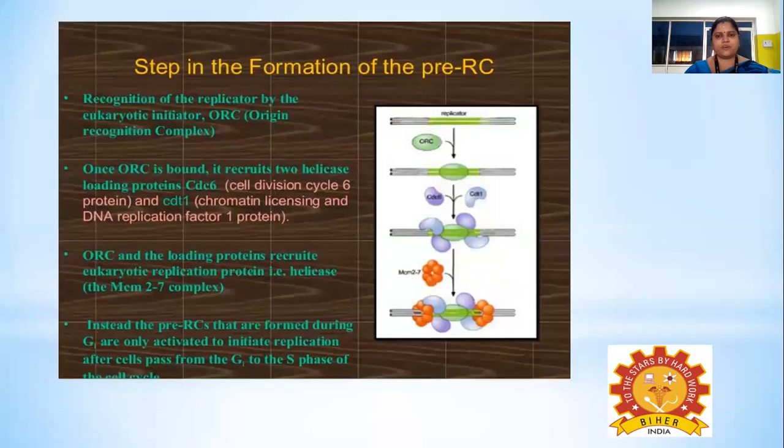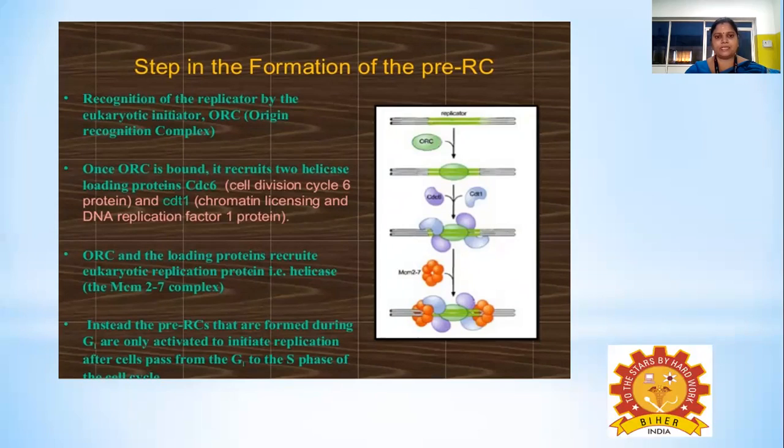Coming to the steps in the formation of the pre-replication complex, the first and foremost thing is that the ORC has to bind with the origin of replication sequence. So the recognition of the replicator by the eukaryotic initiator ORC occurs, and once the ORC is bound, it recruits two different proteins, CDC6 and CDT1.